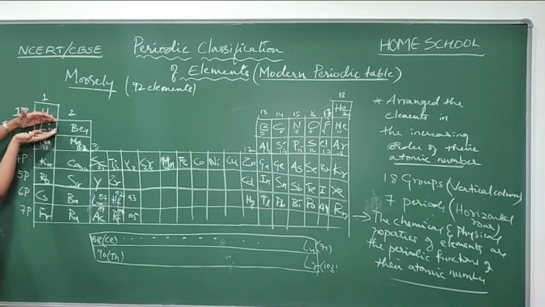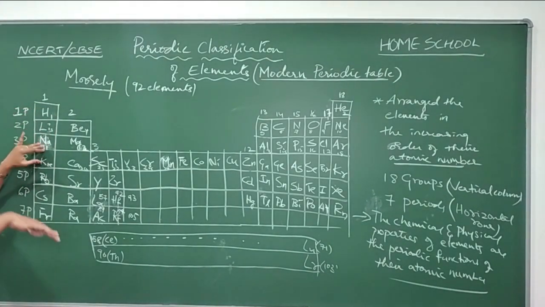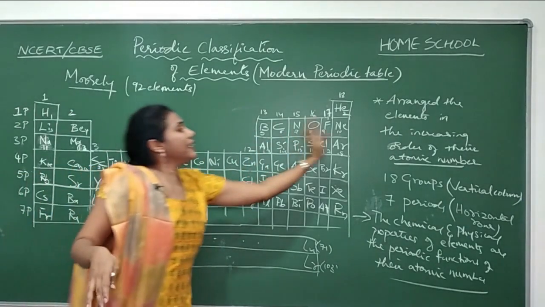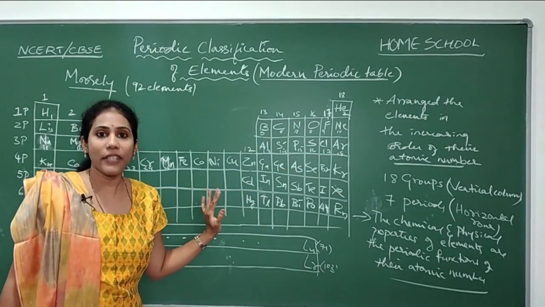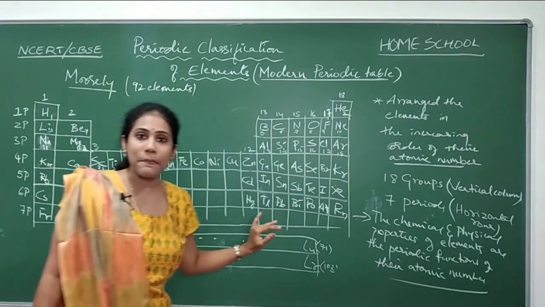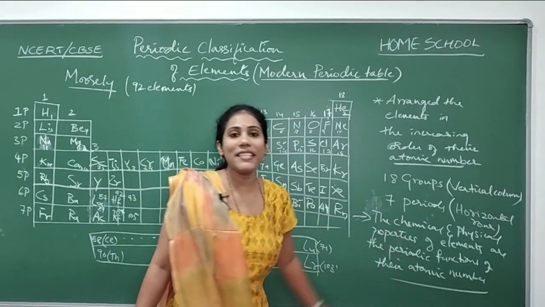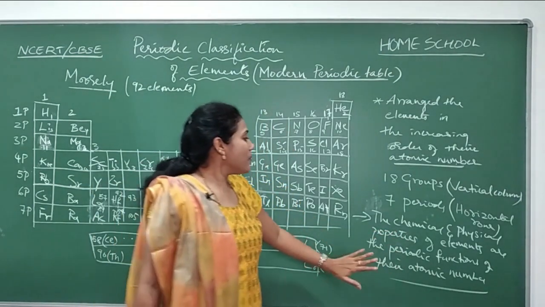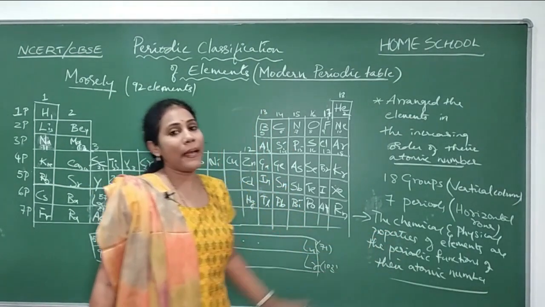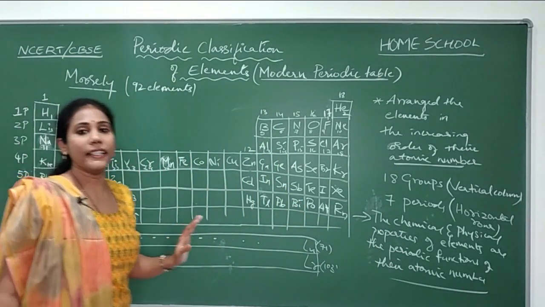The same chemical properties that you observed in case of lithium are getting repeated. When? After certain atomic numbers, after certain gaps. This is the real meaning of this particular statement. So this was the statement that you should remember for the modern periodic table.